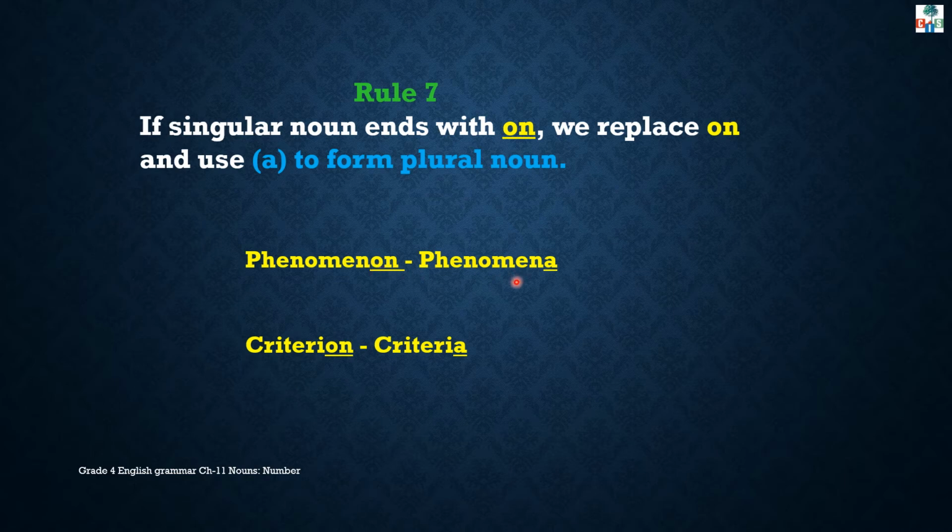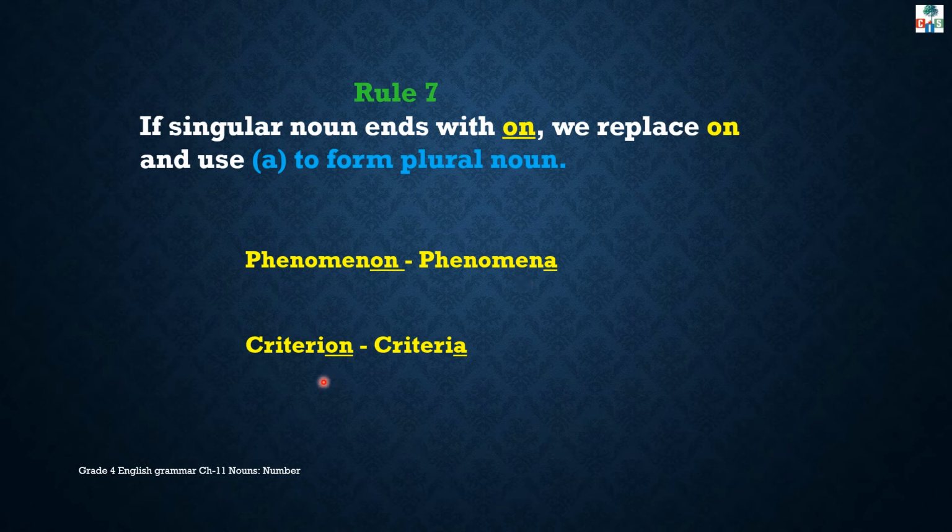Phenomenon, phenomena. Phenomenon means something that exists and can be seen, felt, tasted, especially something unusual or interesting. So phenomenon is a singular noun and phenomena is a plural noun.